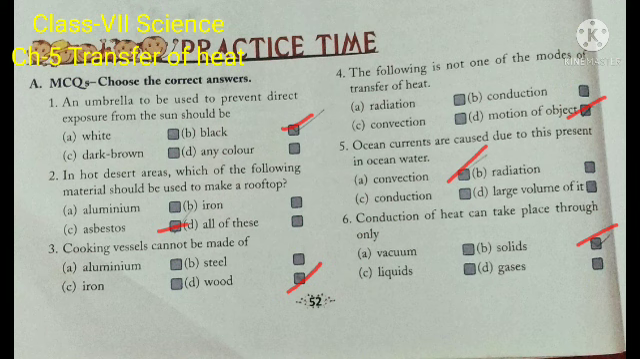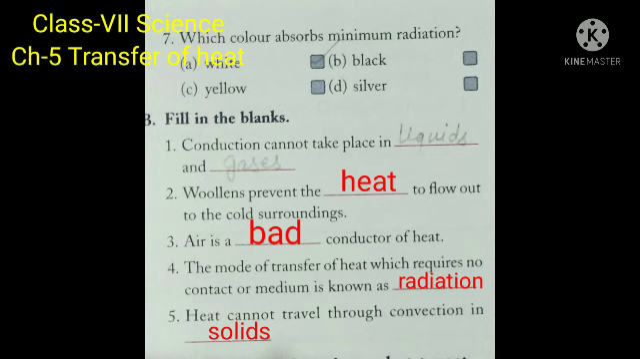Now next question: the following is not one of the modes of transfer of heat. It's very easy. Here motion of objects is the right answer. Now ocean currents are caused due to this present in ocean water. You know ocean water is liquid, so in liquids convection occurs. So the answer is convection. Now conduction of heat can take place through only solids. Very easy questions.